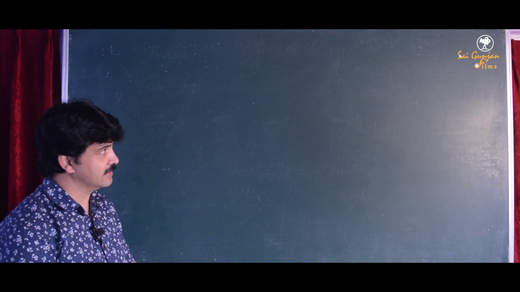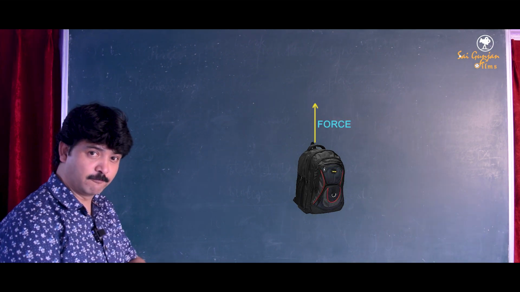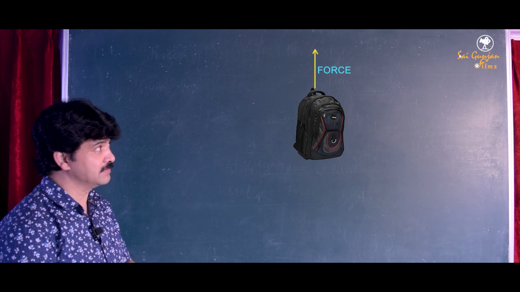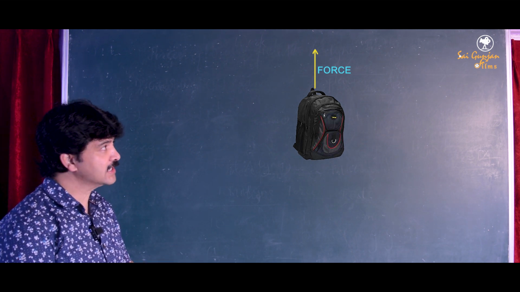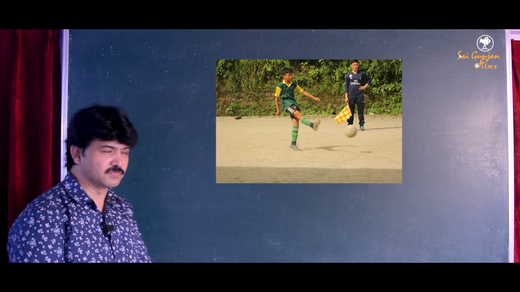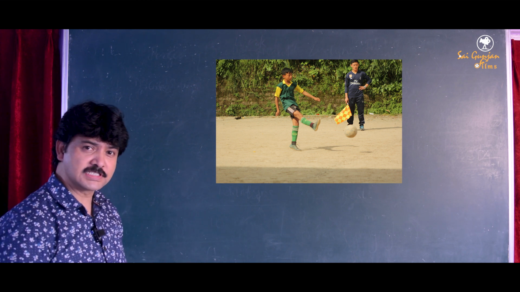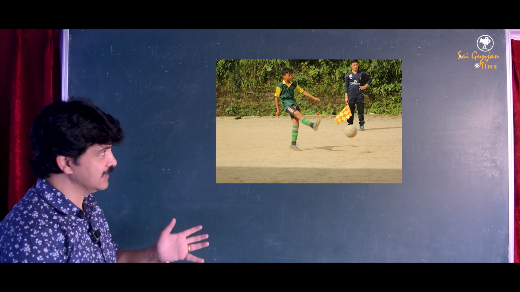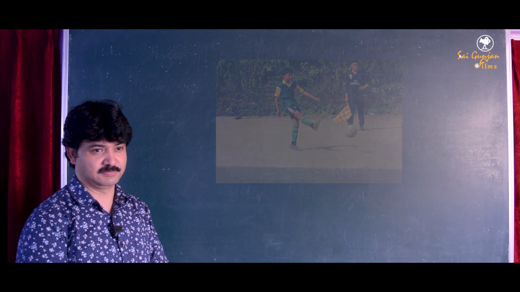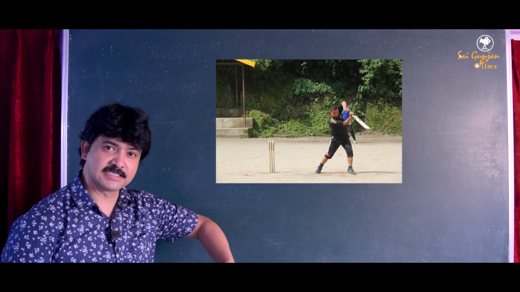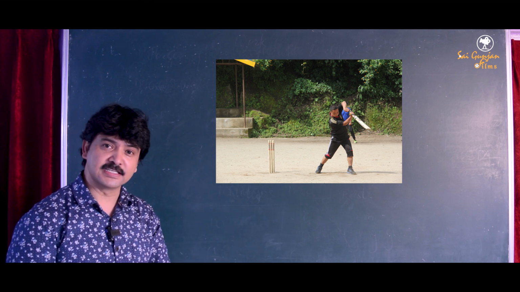Let's now take few more examples of work done. Lifting a bag, that is also work done, because in this case you will be applying force and there will be displacement of the bag. So lifting a bag is an example of work done. Next is kicking a football. So when you kick a football, you apply force, isn't it? Because of which the football gets displaced. So there will be displacement produced. So we say some work is done in that case also. And similarly, hitting a cricket ball with a bat, that is also some work is done in that case.